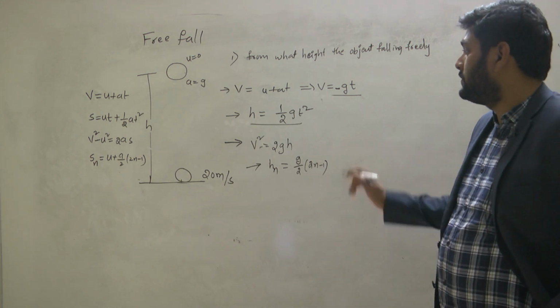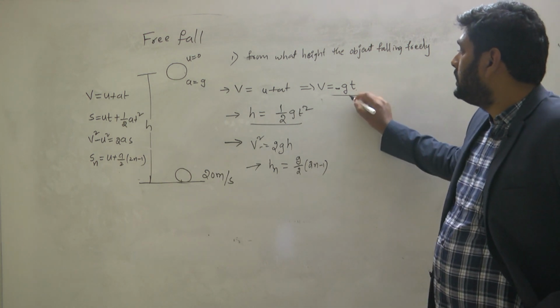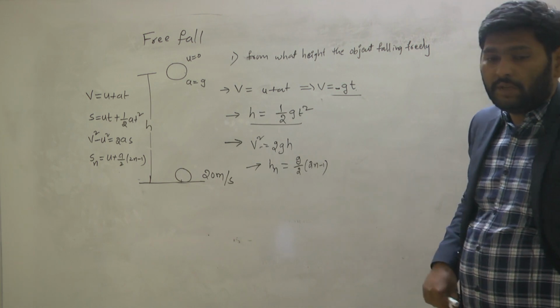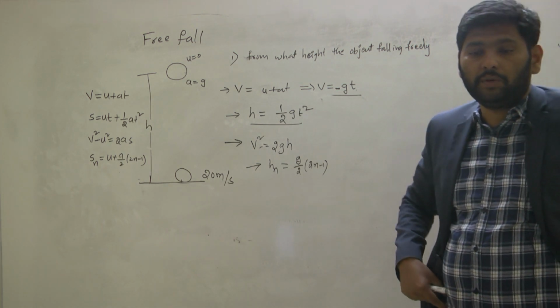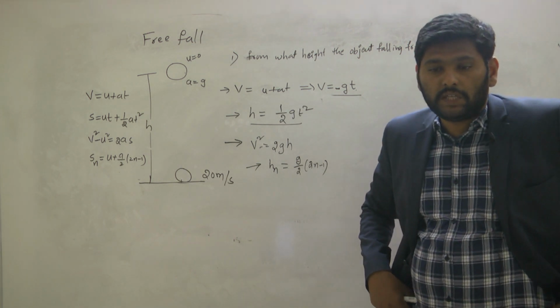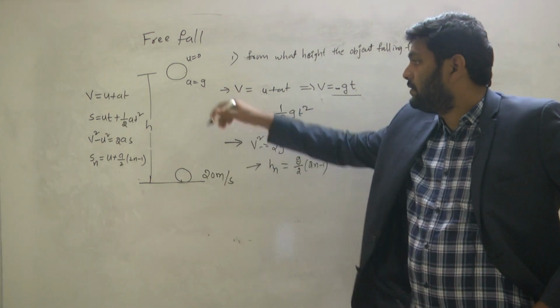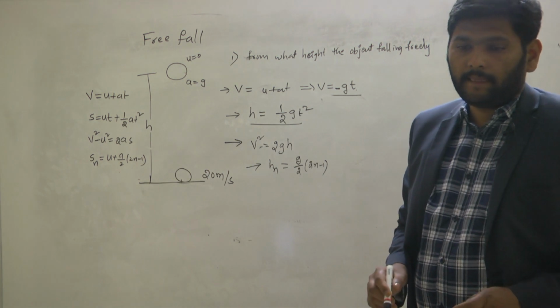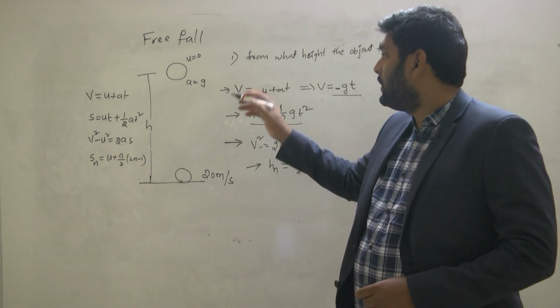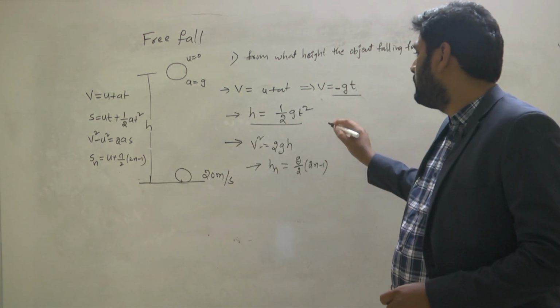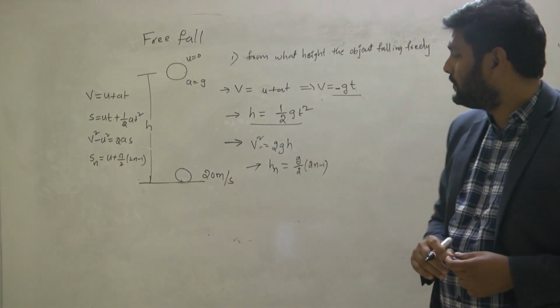This is how the equation will change. Now among the 4 equations, which equation will help you to know this height value? What is the second one? h is equal to half g t square.